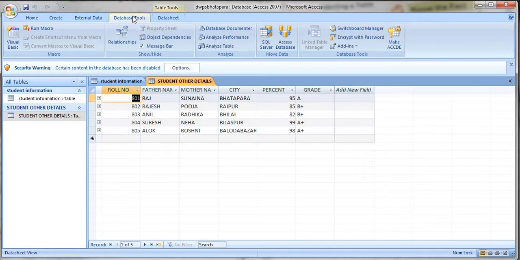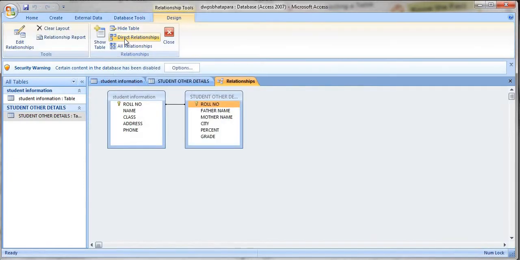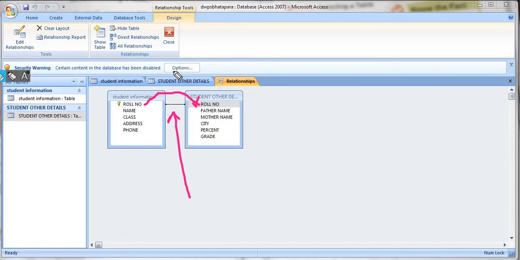Here in the database tool tab, we have seen a relationship. From here we can see there's a relationship. This line is representing that there's a relationship between these two tables, and we have seen how to create this relationship. Show table dialog box, then drag and drop the common field, that is roll number. Through the roll number we want to join these tables, so we can drag and drop from one table to another table to join it, so that this line will be displayed representing that these two tables have a relationship. Like this, 4, 5, whatever number of tables you want, you can form the relationship.